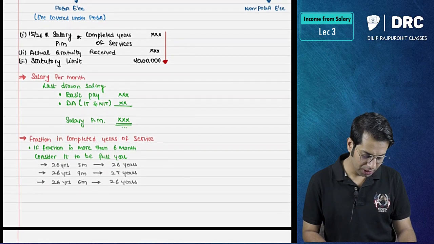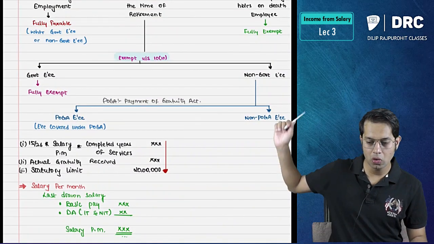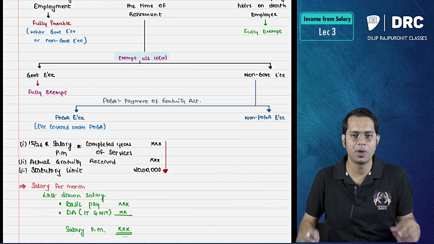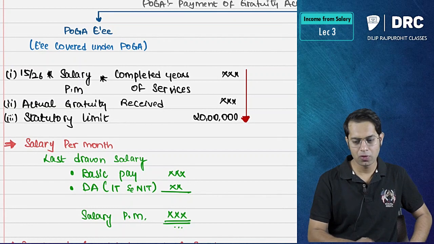Okay, so this is for whom? This is for a POGA employee. This is for a non-government employee who is covered under the Payment of Gratuity Act. This particular discussion which we had is for a POGA employee.